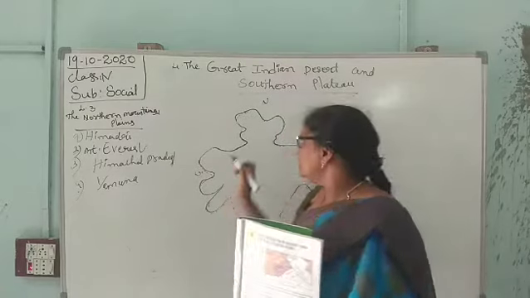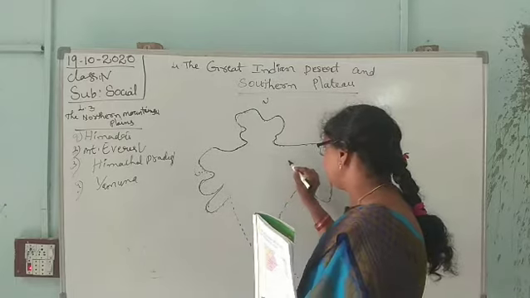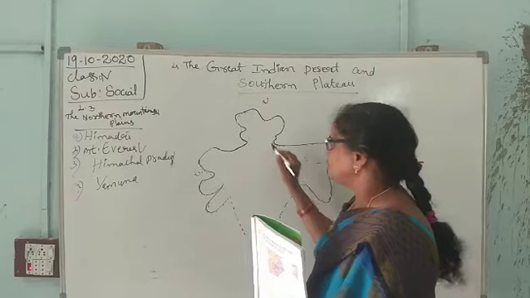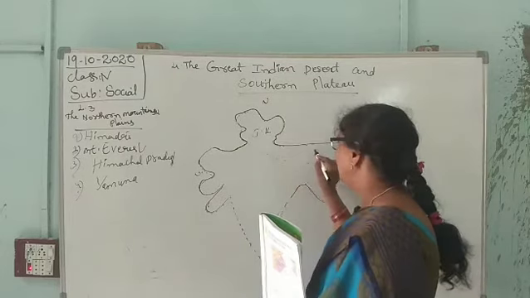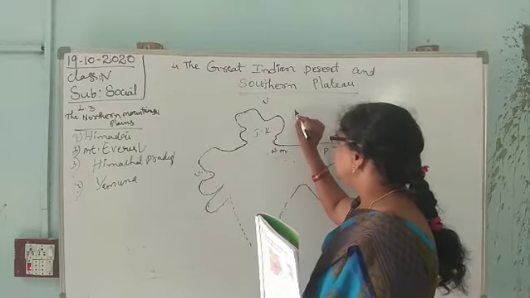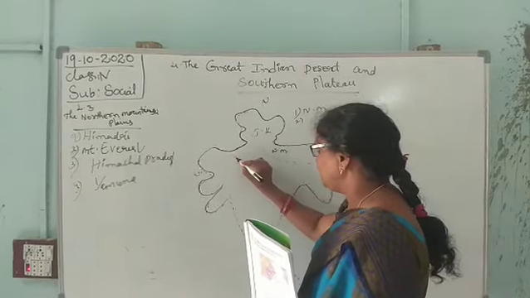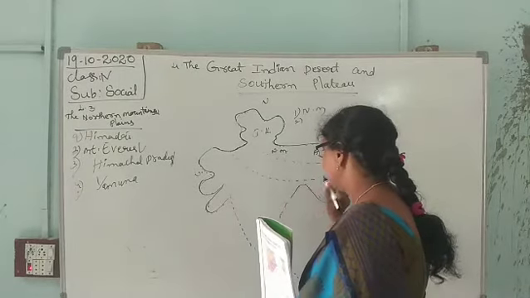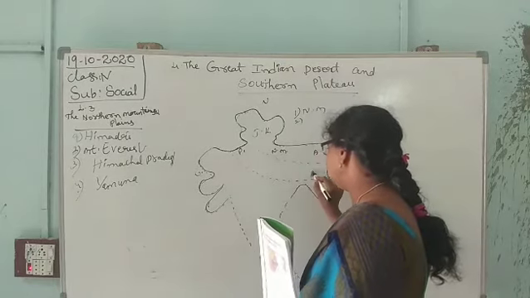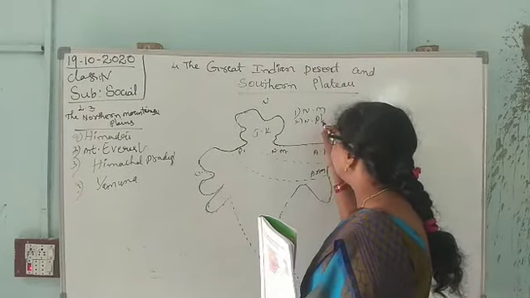Okay, children. The first part is the northern mountains. From here to here, Jammu and Kashmir to Arunachal Pradesh. This is the northern mountains. The second one is from Punjab to Assam. This is the northern plains.